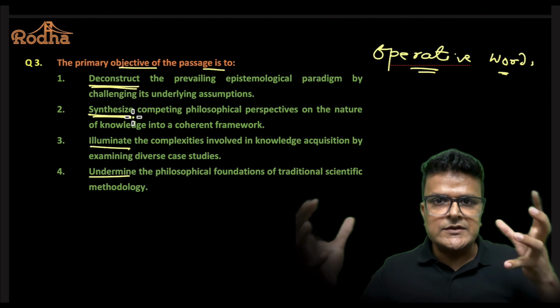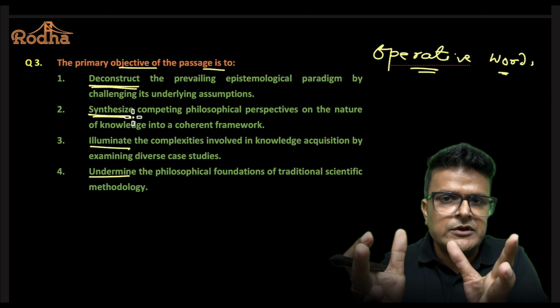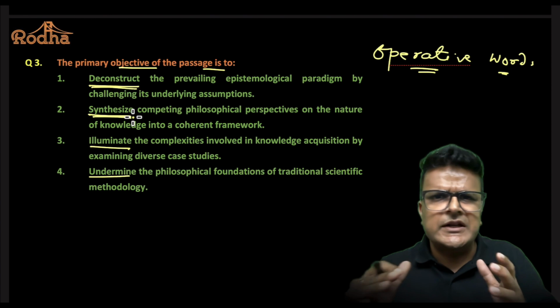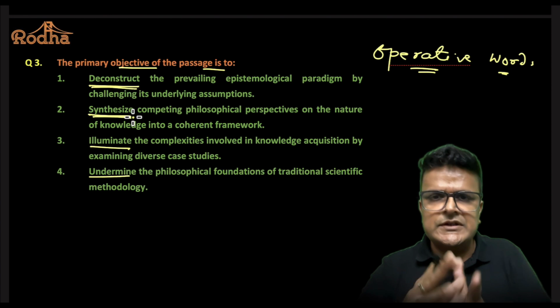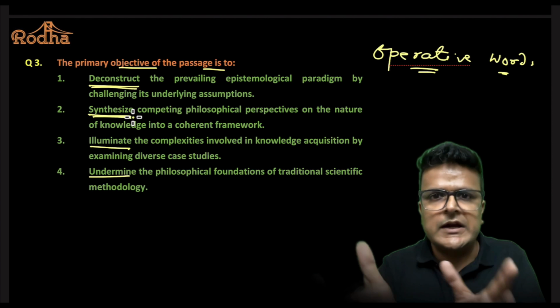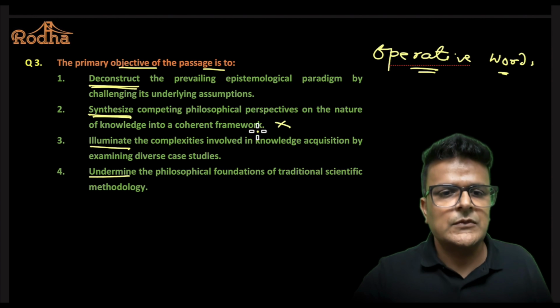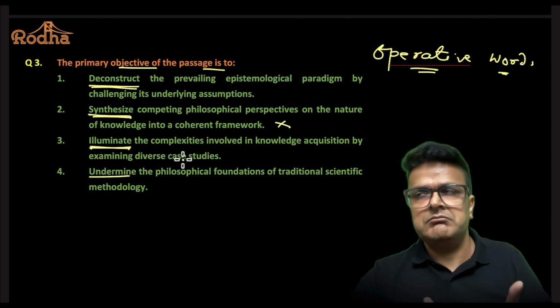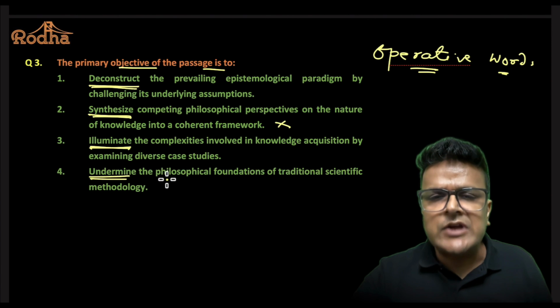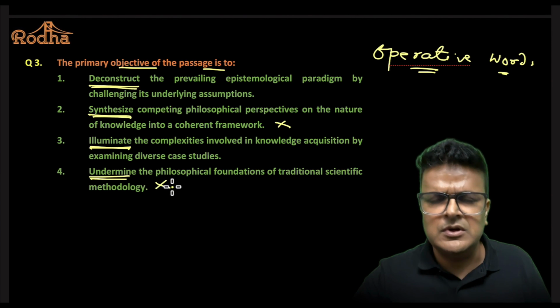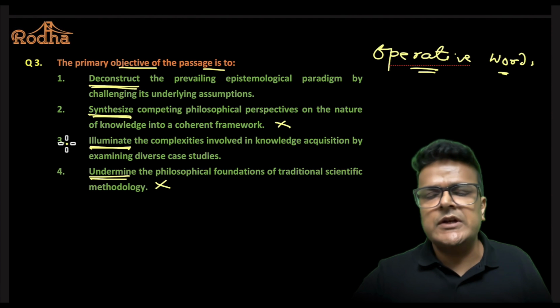Synthesize means taking two things and trying to create something new, right? We can be pretty sure the author does not try to do that anywhere. Author is not synthesizing. Author is talking about two ways of looking at things. Synthesize तो बिल्कुल ही नहीं कर रहा. Synthesizer कोई नहीं बजा रहा है यहाँ पे. Illuminate means highlight, हो सकता है. Undermine, challenge, weaken. Is the author doing that anywhere? No. हटा इसको. Option 1 and 3 are left.